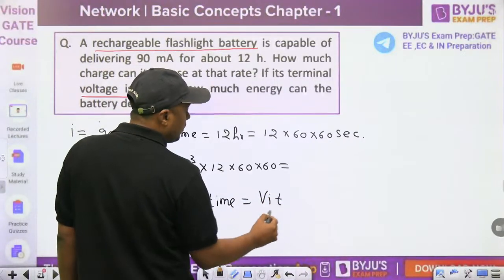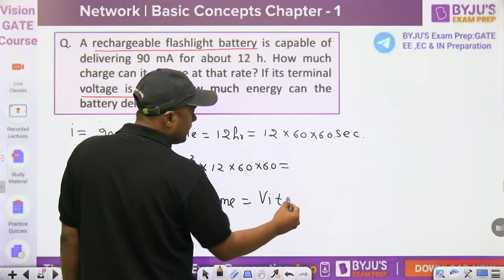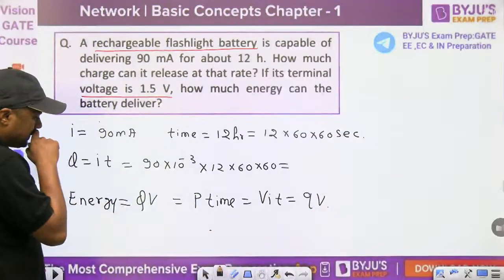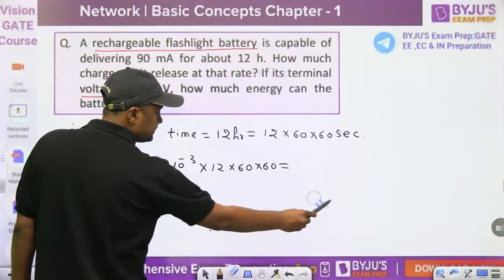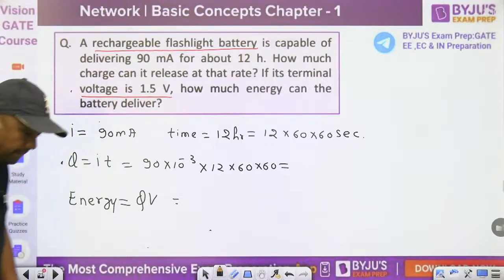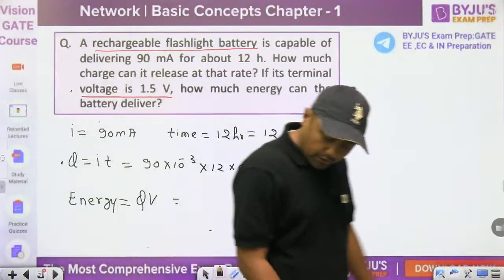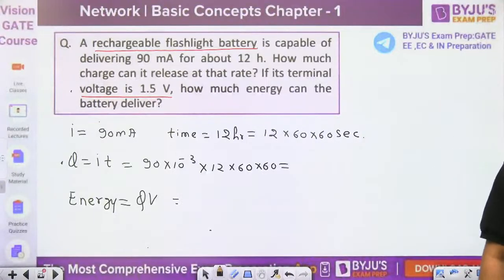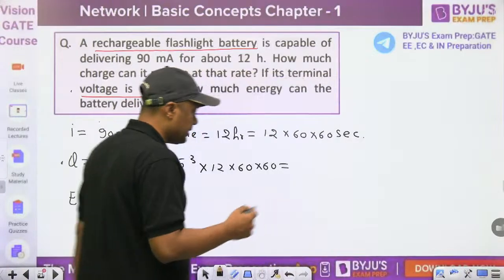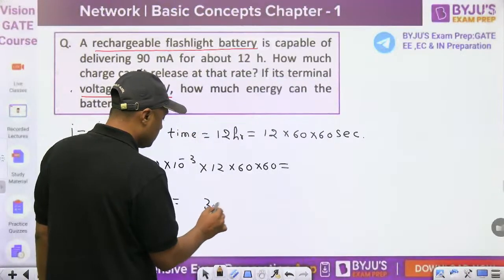VI into t. So what is It? Current into time, that is the charge. We are using this formula QV. First find Q, and then voltage is given as 1.5 volt. Please everyone multiply it and you will get the answer. Fast calculation, you have to use the virtual calculator for this. 3.3888 coulomb, I think this is the answer. 3.88 kilo coulomb.